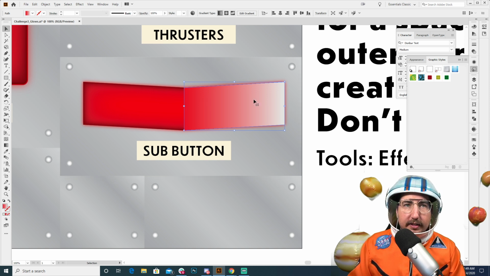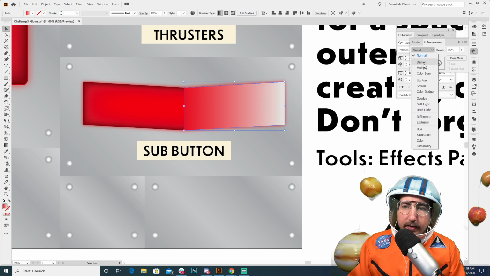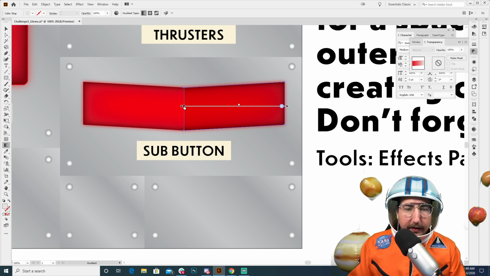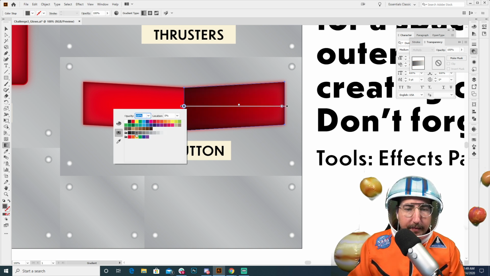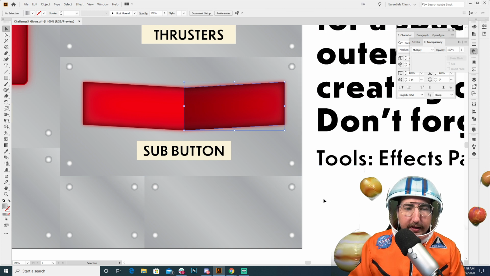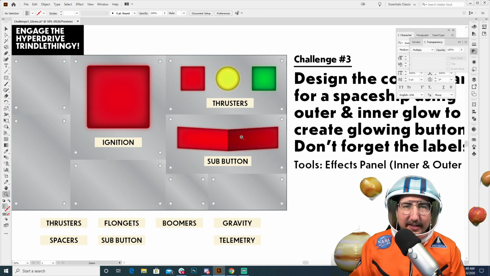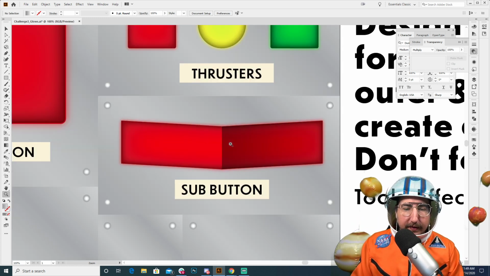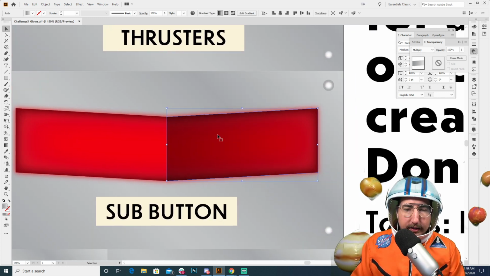And what I'm going to do is I'm going to select this shape that's on top, and I am going to multiply that on top. And it's not working out exactly for us, so I'm going to make this darker. And again, once we have the gradient on there, you can just double click on this node and make it, there we go, to a darker color. There we go. And this is actually looking the opposite of what I want it to. I want it to look like you can kind of push it one way or another. And so I'm going to flip this to see if that helps, which again, it might not.